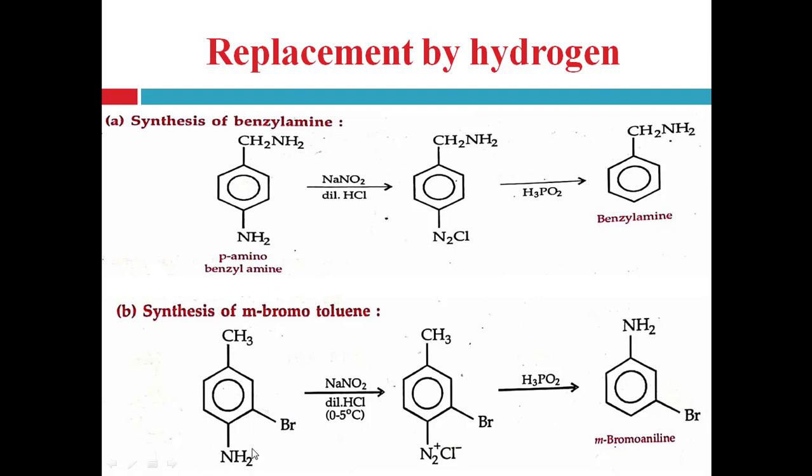So here NH2 group, amino group, is converted into diazonium group with the help of sodium nitrite, hydrochloric acid and cold condition, right? So NH2 group is converted into the corresponding diazonium chloride group, and then with the help of hypophosphorous acid, this diazonium chloride group is replaced with hydrogen atom, right? With the help of H3PO2, this N2Cl group is replaced with hydrogen atom and forms the metabromotoluene.